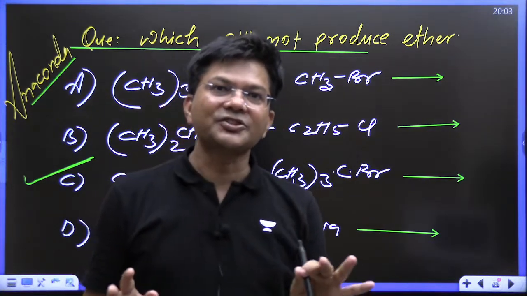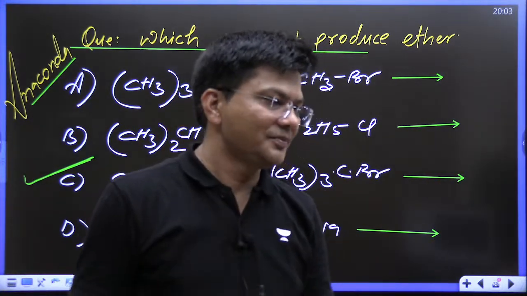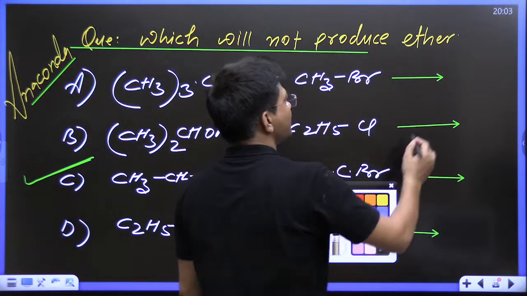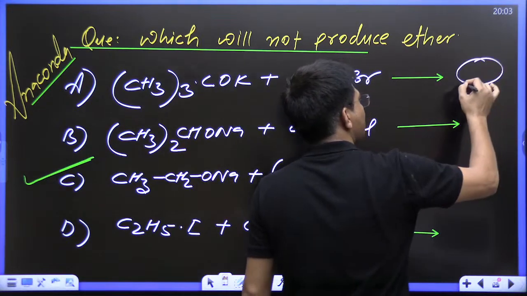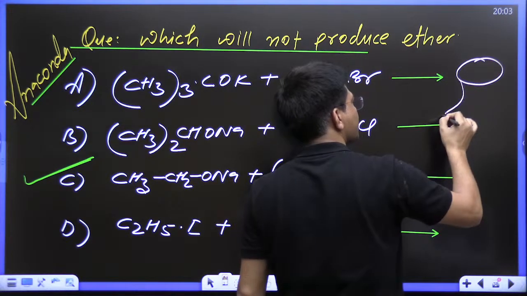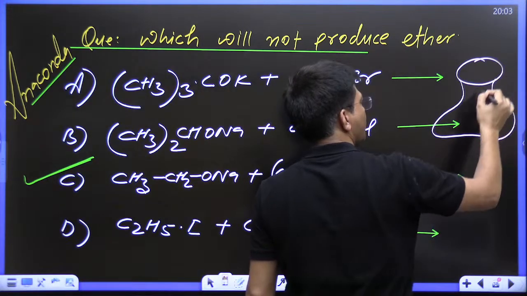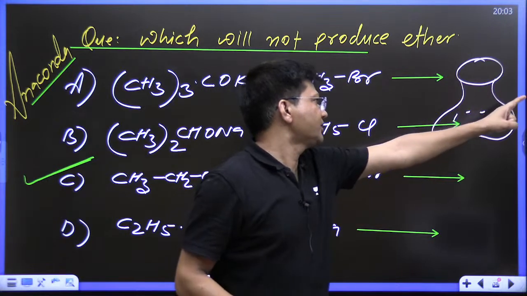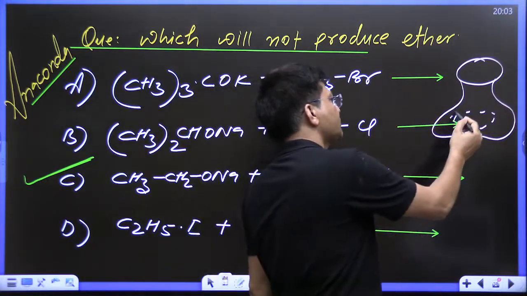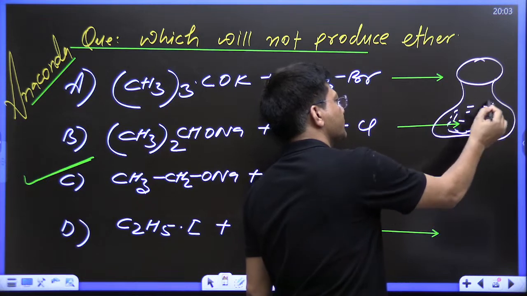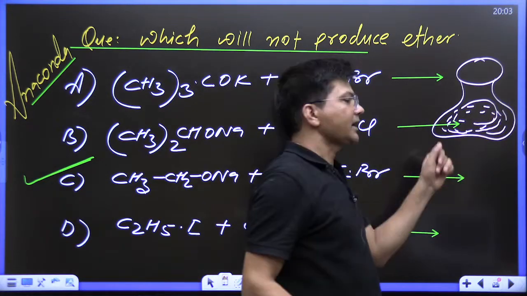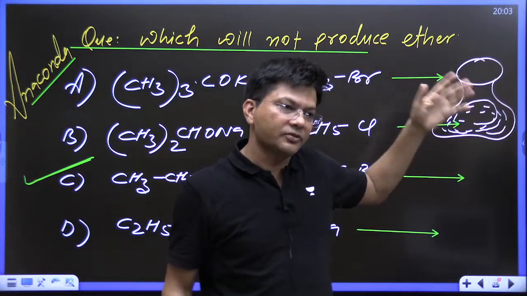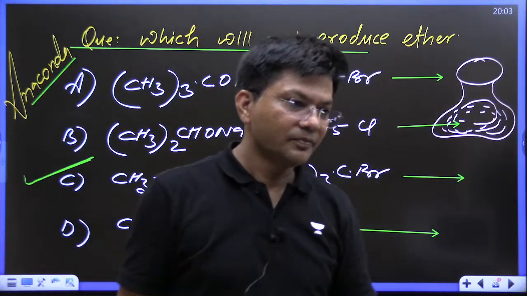You know, these reactions are taking place in the flask. That you know very well. Now, if I make a round bottom flask like this, what do you think? Which side is the reactant present? Right hand side, left hand side, or is it inside this flask? It's moving in the flask.